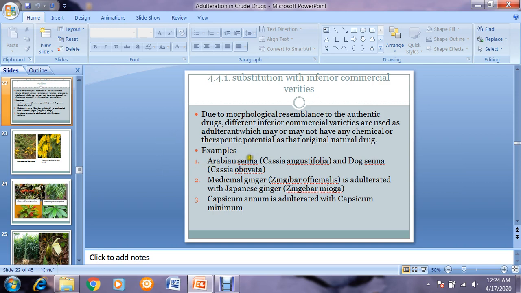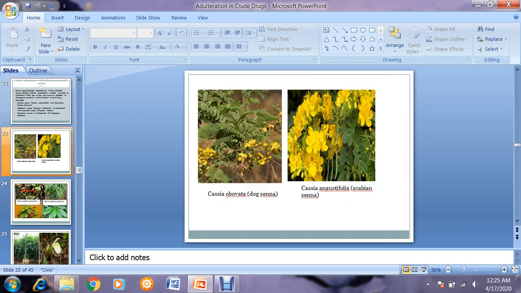For example, Arabian Senna or Cassia angustifolia and Dog Senna or Cassia obovata. You know, both of the species are of Cassia, but the varieties are different. Here you can see the picture, Cassia obovata and Cassia angustifolia.